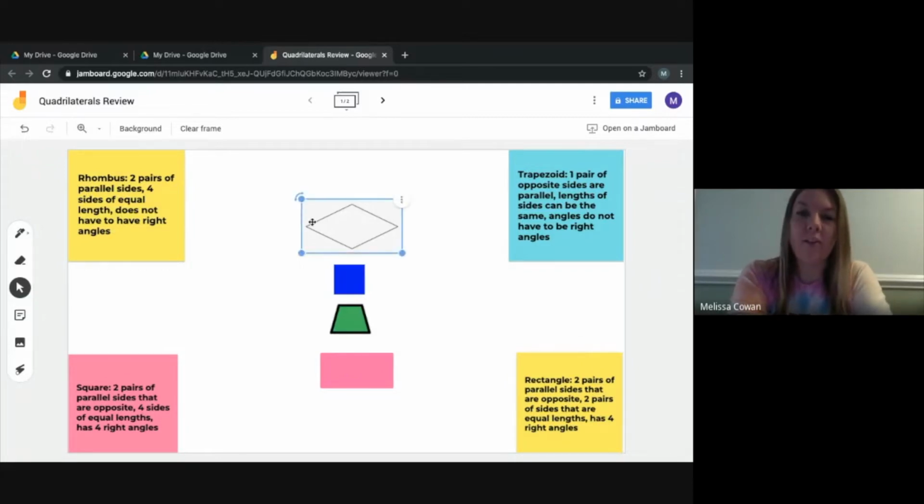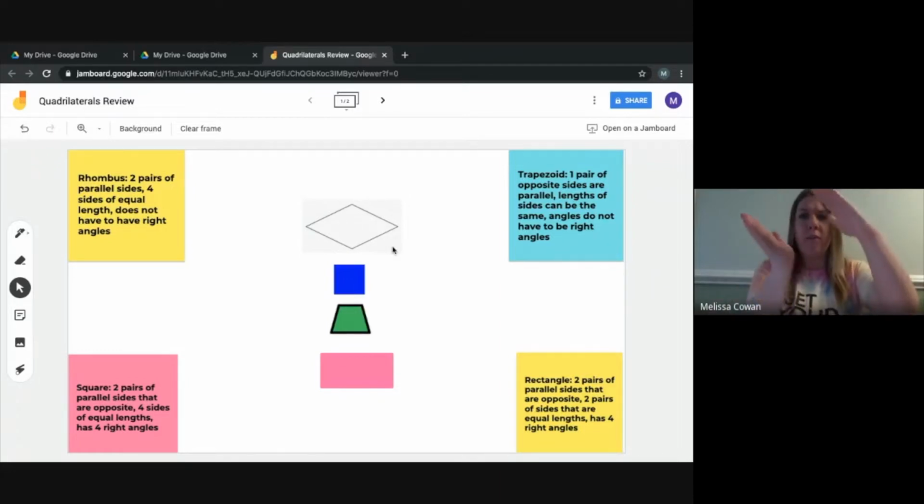So let's go ahead and look at this first shape. It's definitely a quadrilateral because it has 4 sides. So let's look at our opposite sides. These 2 are opposite because they're across from one another. And if I'm looking at them, they don't look like they're ever going to touch, so they're parallel. Same thing with the other set of opposite sides, which are also parallel. So this shape has 2 pairs of parallel sides. And if I look at each side, they all seem to be about the same length.